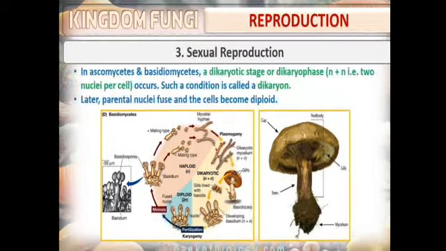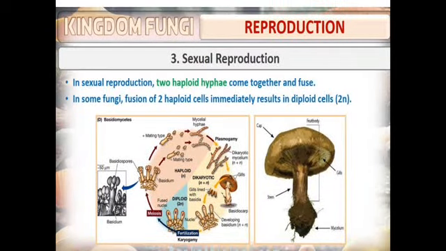So when two haploid hyphae come together and fuse in sexual reproduction, this fusion will result in diploid cells. Haploid is represented by N. So when two haploid N plus N fuse together, it will result in diploid 2N.